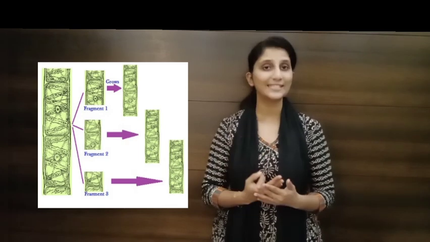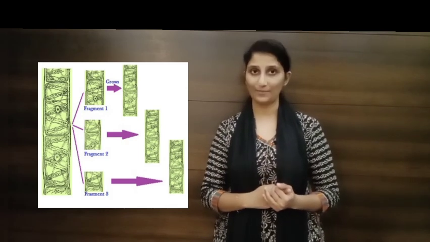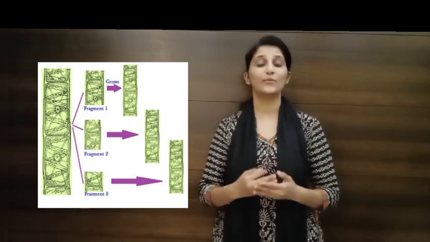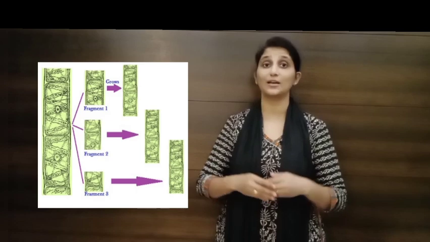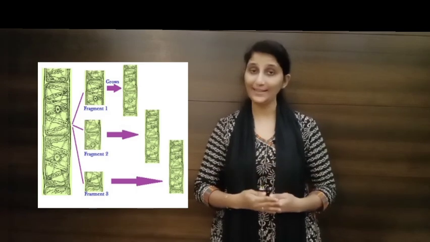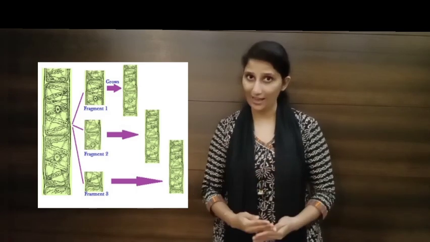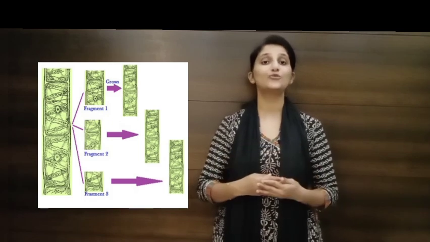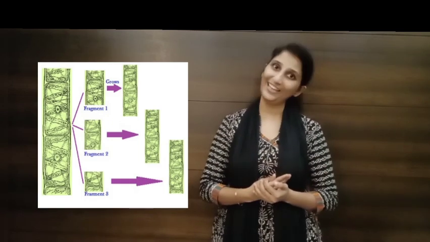So there are 3 steps involved in fragmentation. In the first step, the parent organism reaches the maximum size or maximum maturity, and then it divides itself into a number of fragments. And in the third step, each fragment develops into a new individual. All multicellular organisms reproduce by such a method.